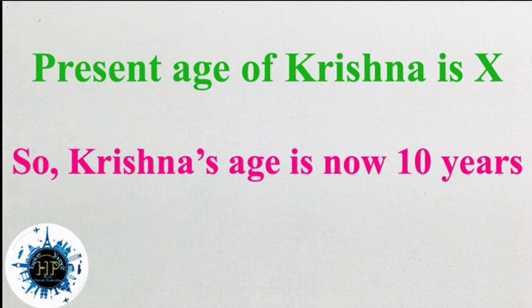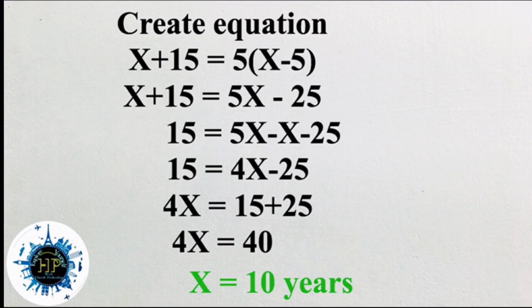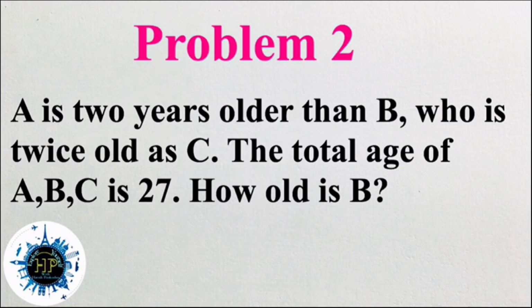So this is the way. It's a very simple way. First of all, we need to write all the data given in the question, and we need to treat present age as x, and future age will be added to the present age, and old age will be subtracted from the present age. After that we create the equation and solve it, then we will get x as the present age. So it's very clear. I thought you got the idea about this question. Then we can move to problem number 2.